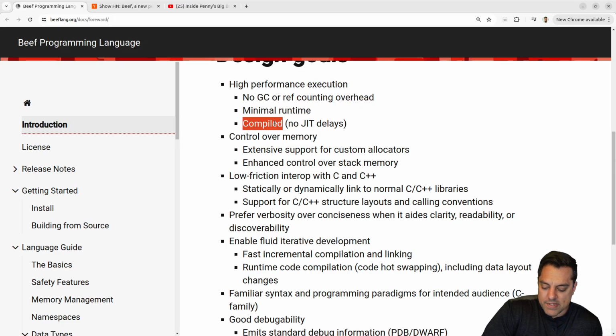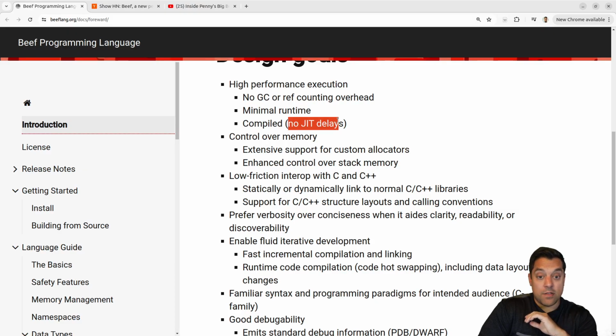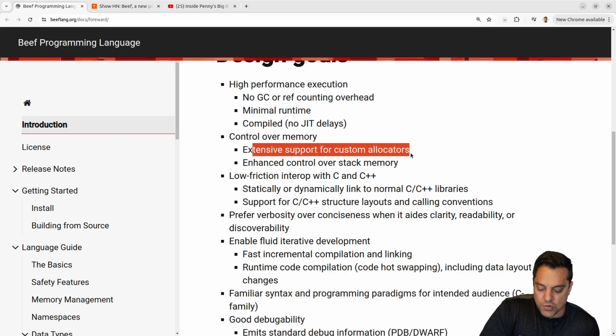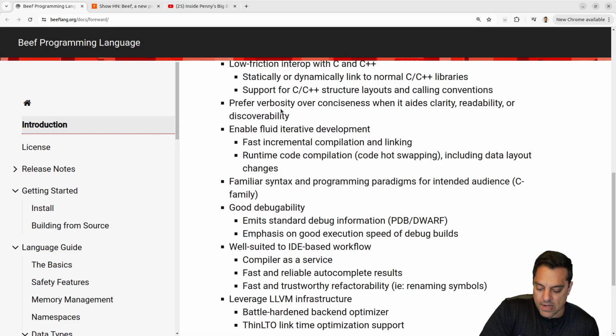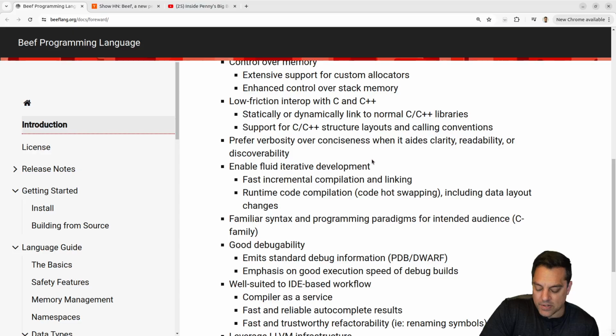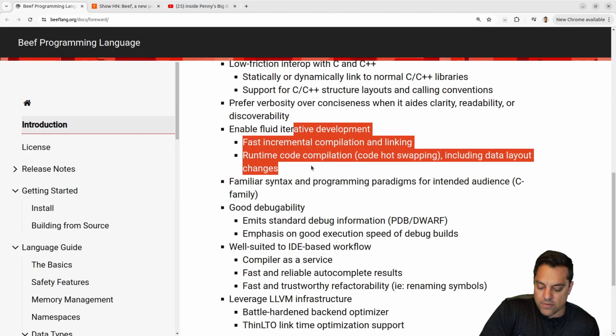So minimal runtime, that's kind of nice, and compiled. So no JIT delays, meaning if your game code's running and it finds some code that's running enough that it's worth compiling, you can get a JIT delay where your game stutters, and while you're doing something interesting, it crashes or flickers and kind of ruins the experience. You don't generally like that. So you have a lot of control over your allocators and stack memory. That's kind of interesting. I wonder what it is here. And you prefer verbosity over conciseness when it aids clarity, readability, or discoverability. Okay, fair enough. Enable fluid iterative development.